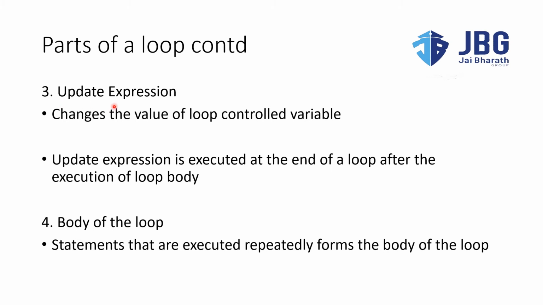Now the third part is the update expression. What is update? We will be changing the value, right? Changing the value of the loop control variable is known as the update expression. First we saw how we initialize the loop control variable. Now this part updates the value of the loop control variable. The update expression is executed at the end of a loop, after execution of the loop body. So it depends on whether it is entry control or exit control.